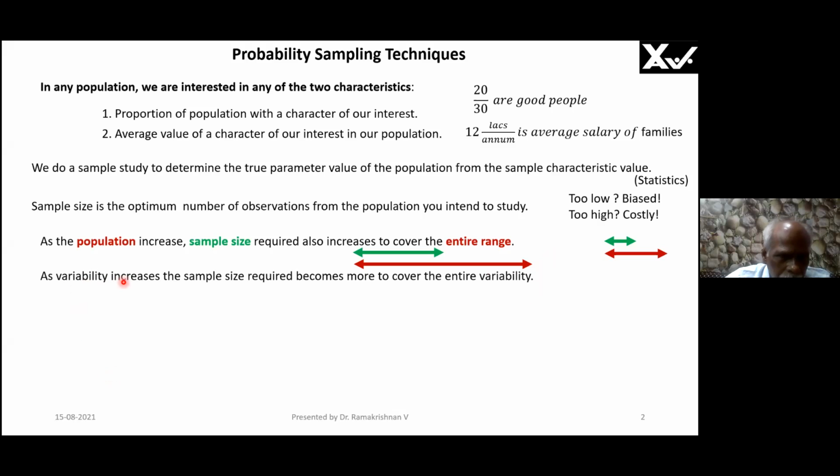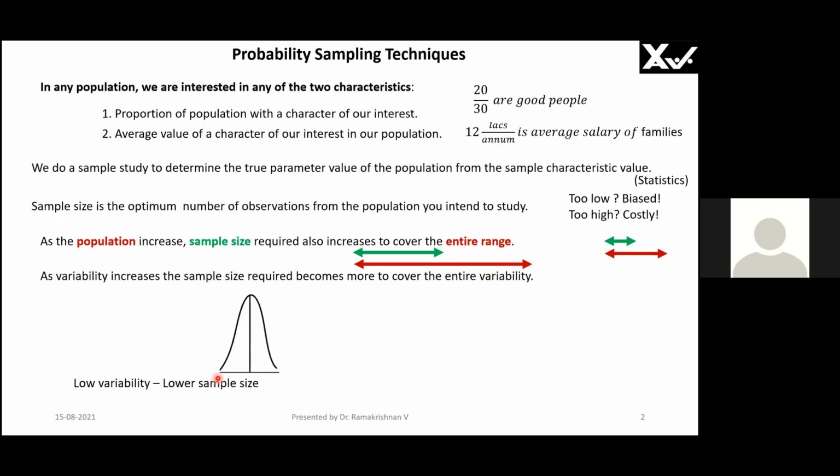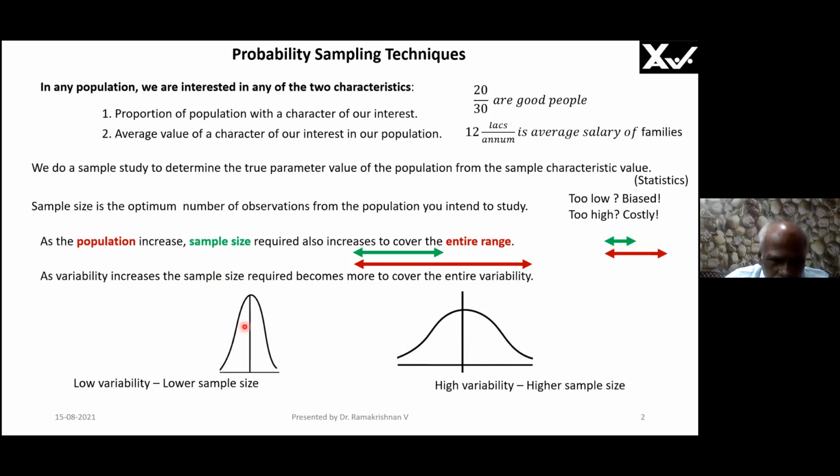Thank you. Now, as variability increases, the sample size required becomes more to cover the entire variability. That is what I stated now. Is it okay? Yes? All of you can unmute yourself during the session. See, here this is low variability and this is high variability. Now, do you need lower sample size or higher sample size here compared to this?